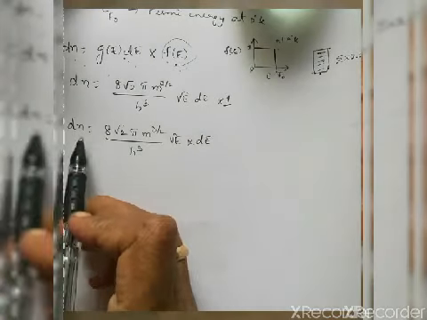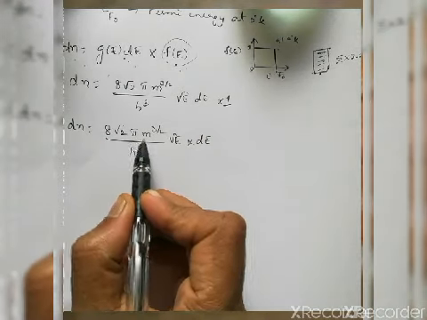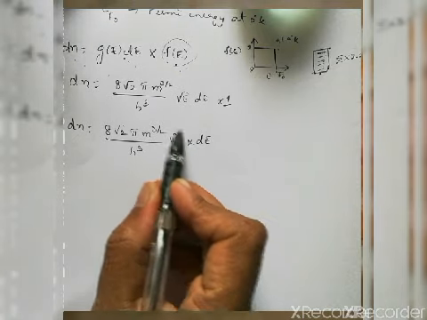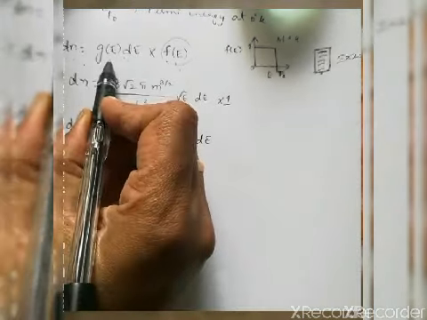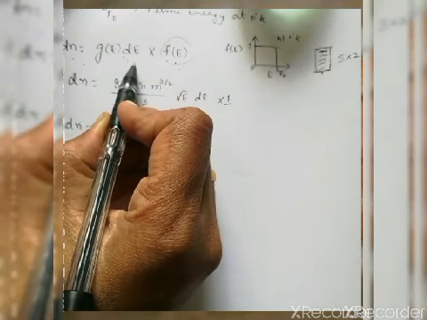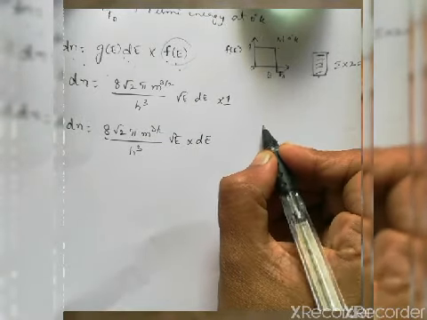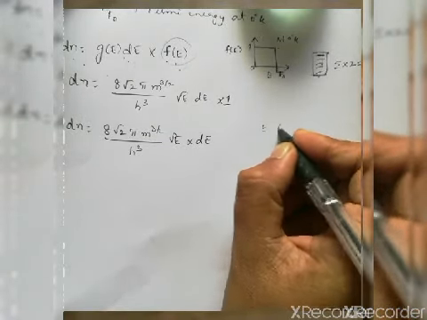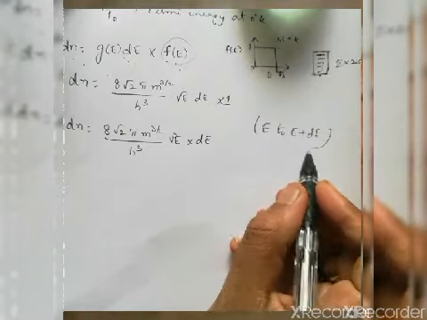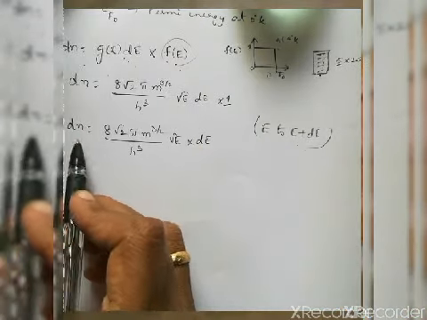So now I have obtained the expression for dN. This dN is nothing but 8 root 2 pi m to the power of 3 by 2 divided by h cube into root of E into dE. I have obtained this when I substituted for G of E into dE. So what was G of E into dE? G of E into dE was nothing but density of states, the density of states for the energy range E to E plus dE. Within this energy range, how many energy states are present, that was called the density of states. So using this I have obtained this expression.